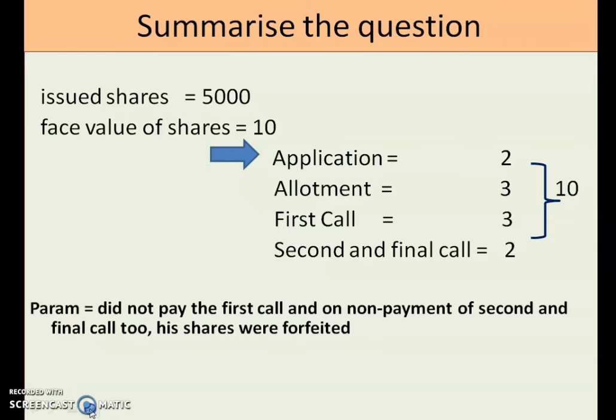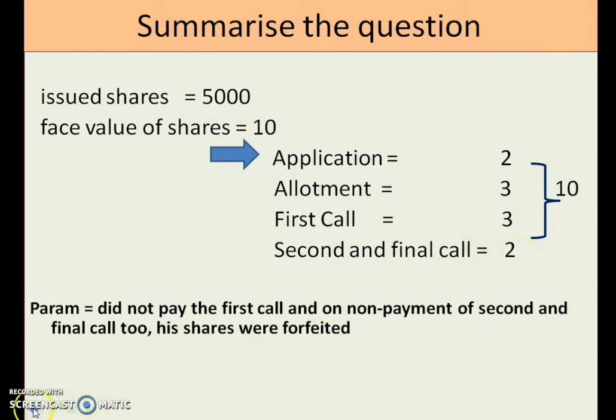So let us summarize this question case first. Here you can say that application 2 rupees is received from Param, as well as allotment 3 rupees is also received from him. What we have not received is the first call of 3 rupees and the second and final call of 2 rupees. It makes 5 rupees. So in total 5 rupees we have not received, and we have received 5 rupees of application and allotment. But here the company has called up all the 10 rupees, that is the face value of the shares is completely called up by the company.